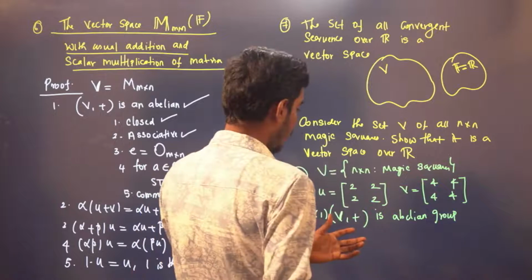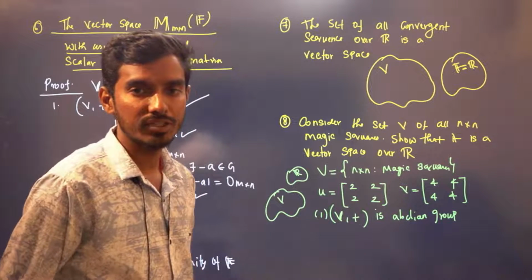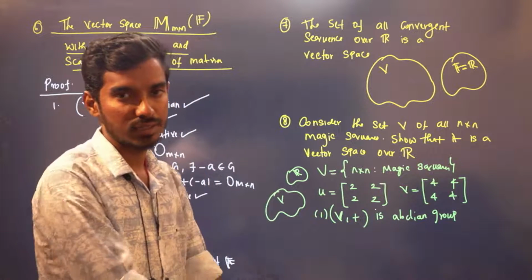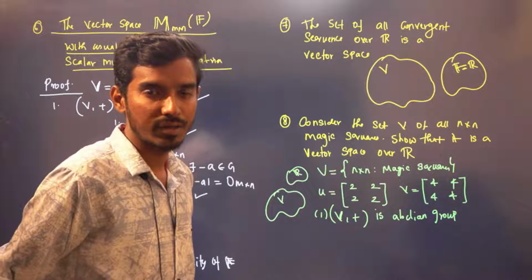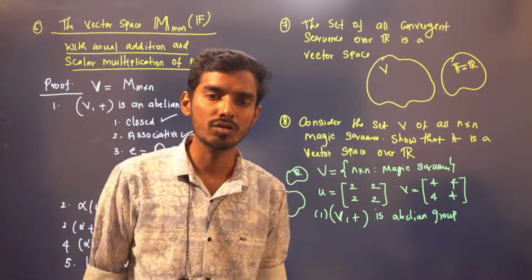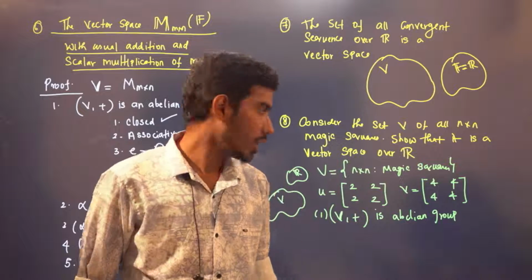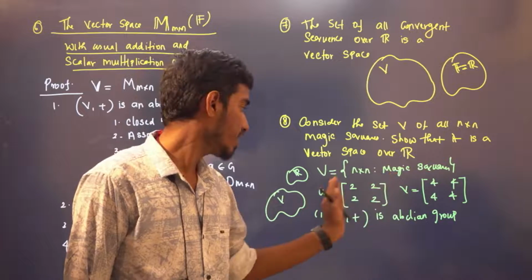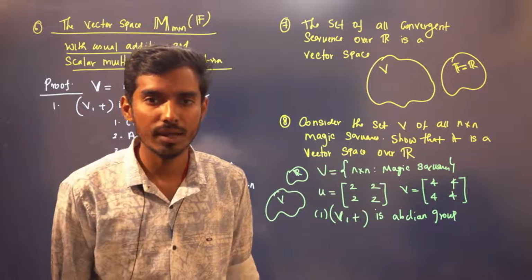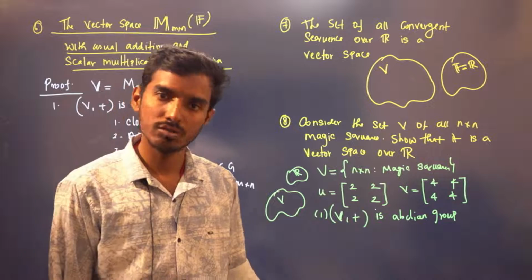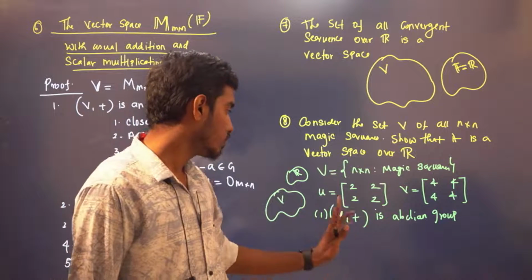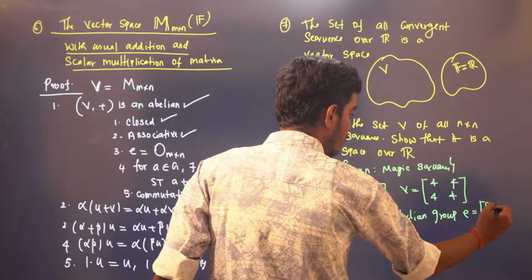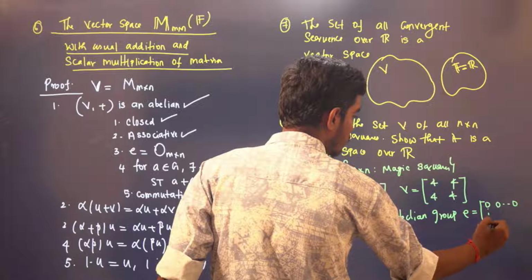And the identity element is the 0 matrix. See, I'm giving you only a 2 cross 2 matrix. You can generalize for n cross n matrix. The 0 matrix is a magic square also, right? Every element adds up to 0. That is your identity element. And for every A, minus A is the inverse. You take 2, 2, 2, 2. The inverse is minus 2, minus 2, minus 2, minus 2. That is also a magic square, right? Every line will add up to minus 4. So the inverse also exists. It is also commutative. So therefore this is an abelian group. What is your identity element? It is the 0 magic square.